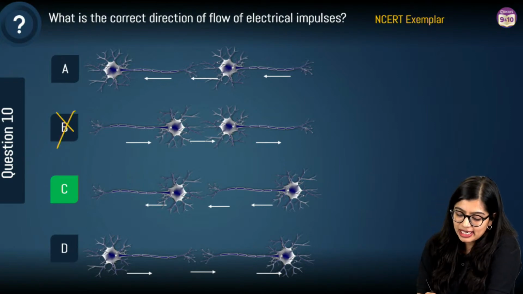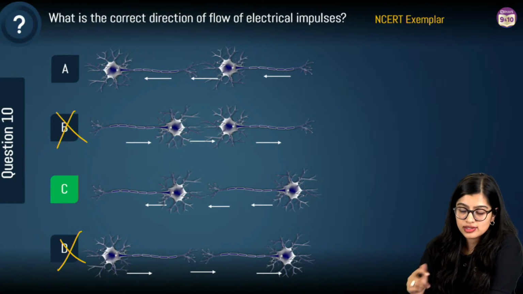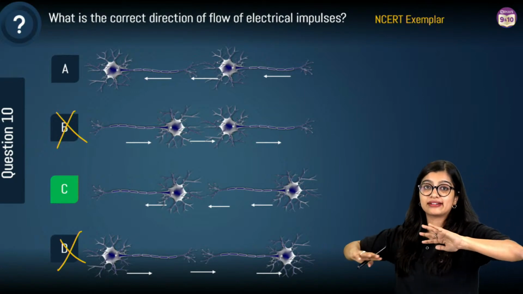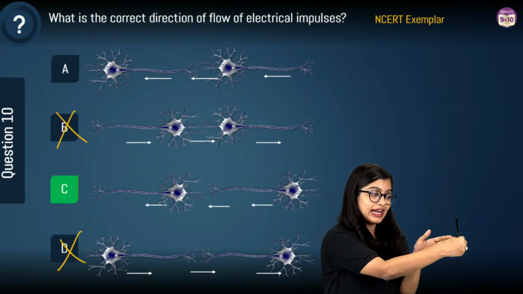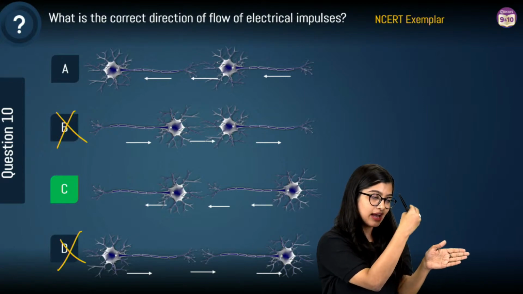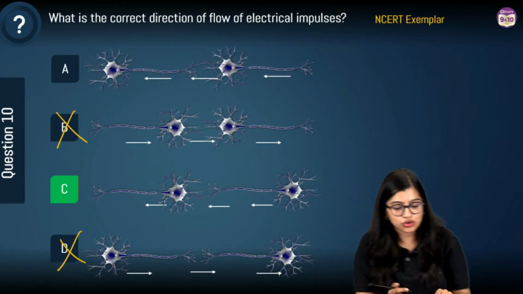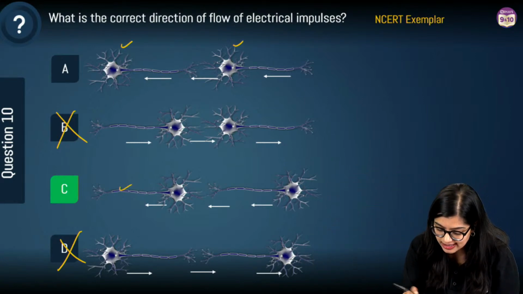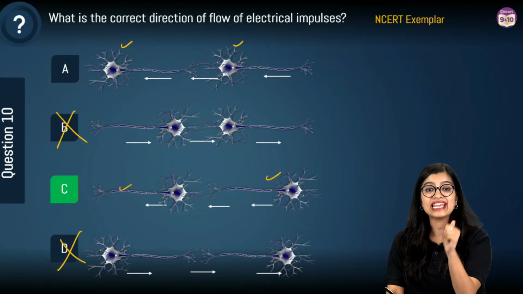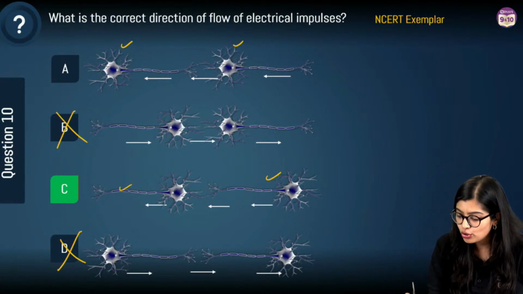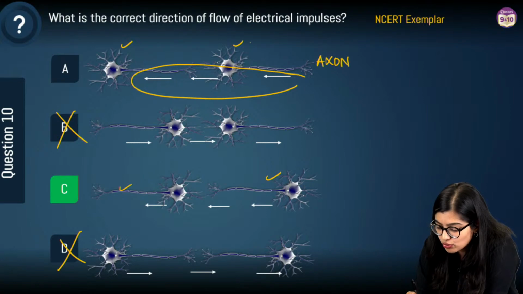Now, we have eliminated A and B, right? Now, when you talk about neurons, we know that first of all, neurons are electrical impulse carriers, and neurons are arranged end to end. So, dendrite, cyton slash cell body, axon, axonal terminal, dendrite, right? So here in both the cases, neurons are arranged properly. Yes? But why is A not the correct answer? Look at the flow of impulse. It is saying it will come from axon to dendrite.